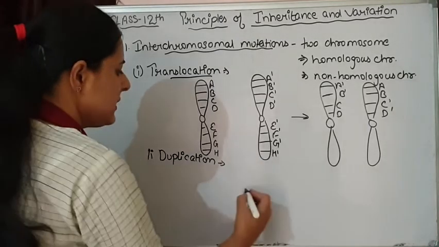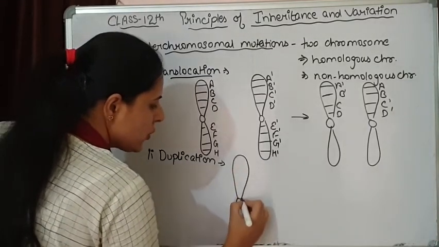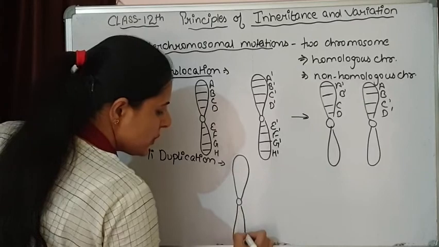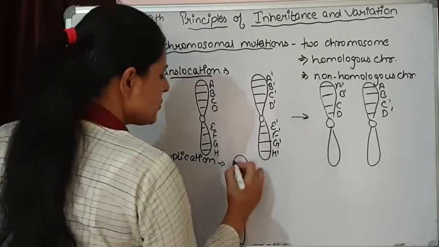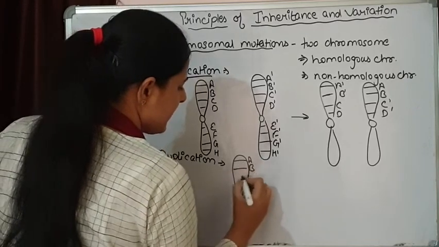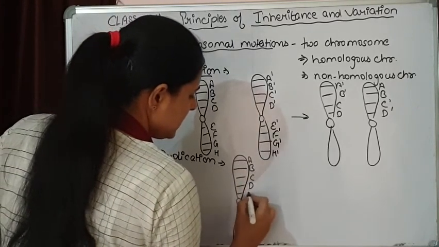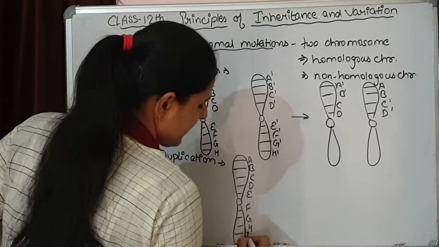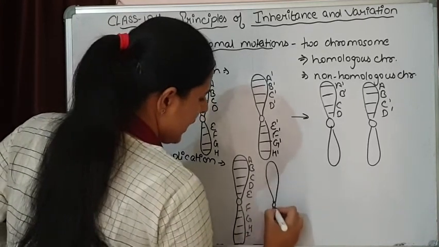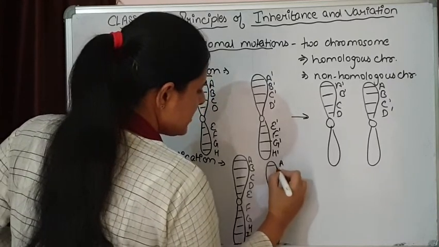The second one is duplication. Duplication means on one chromosome the number of genes will be double, and on the second chromosome the number of genes is going to reduce. These are the genes that are present. Over the other chromosome also these genes are present.